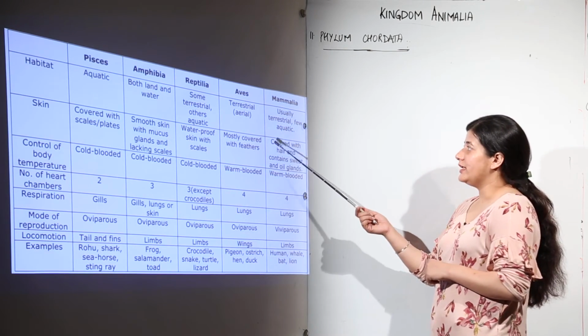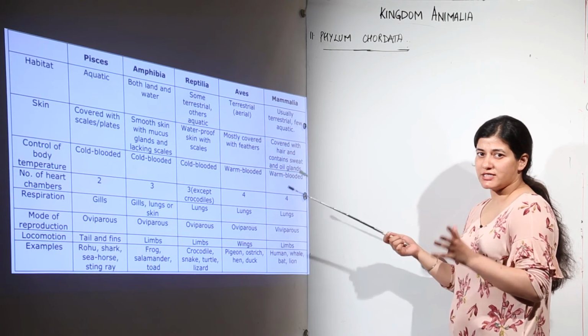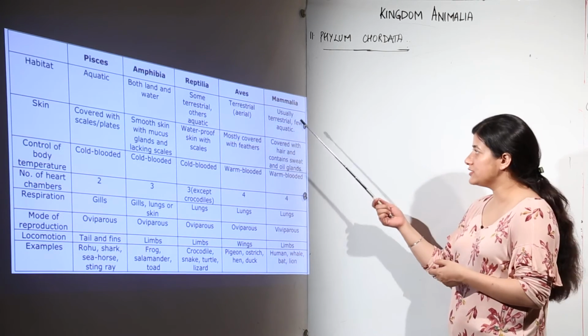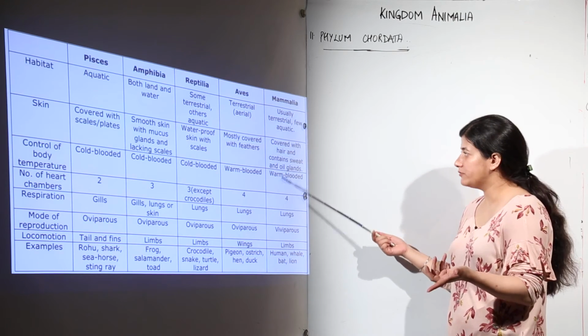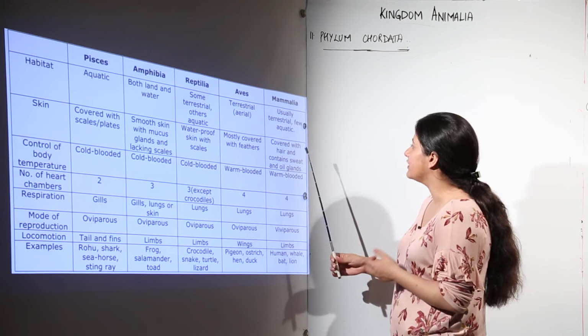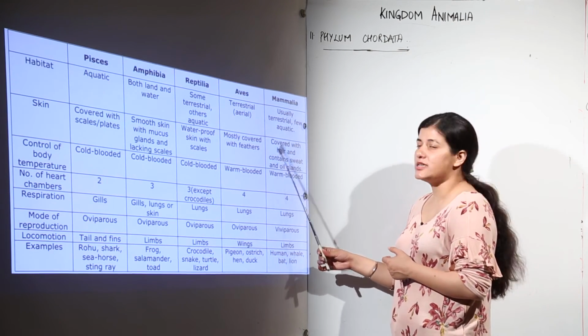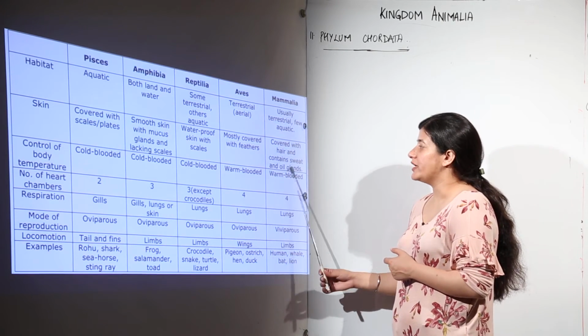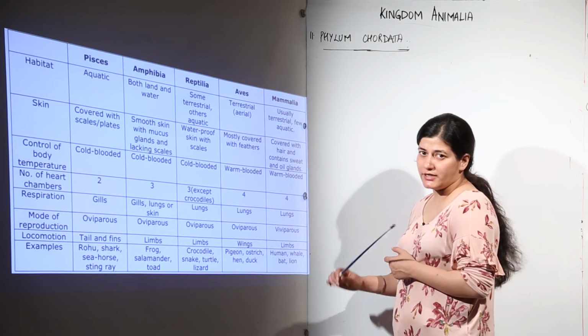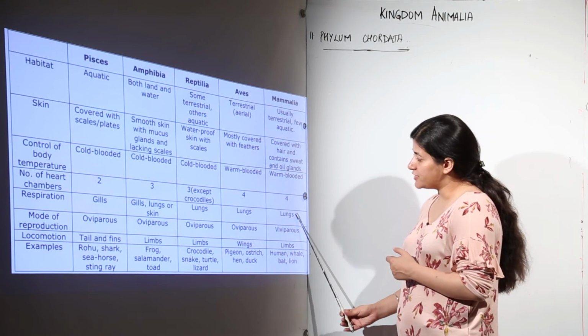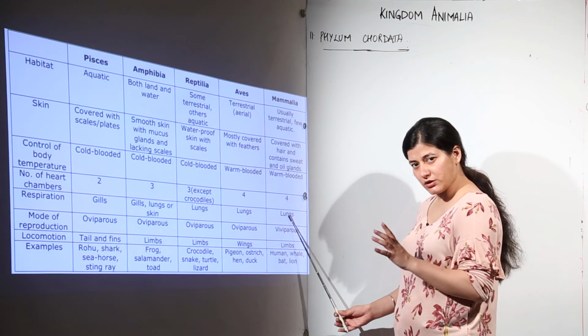Then we have Mammalia. They are usually terrestrial except for a few types such as whales and dolphins, which are aquatic, as I told you. The body is covered with hair. They contain sweat and oil glands. They are warm blooded. Chambers of the heart would be 4. Respiration would be with the lungs, whether aquatic or terrestrial.